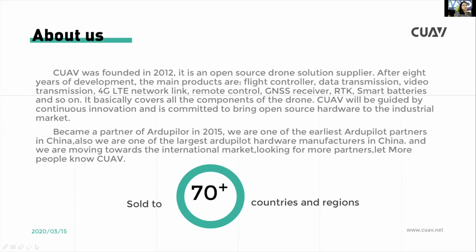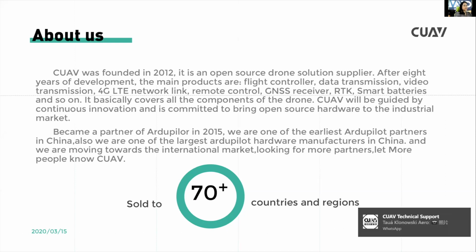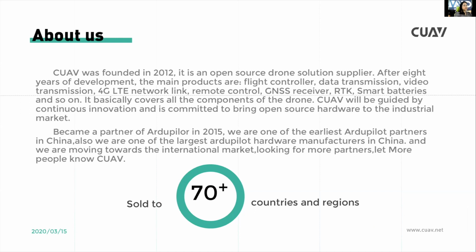After 8 years of development, the main products are flight controller, data transmission, video transmission, 4G LTE network link, remote controller, GNSS, RTK, smart battery, and so on. Its product line covers all the components of the drone. CUAV will continue to innovate and continue to bring open source hardware to the industry market.